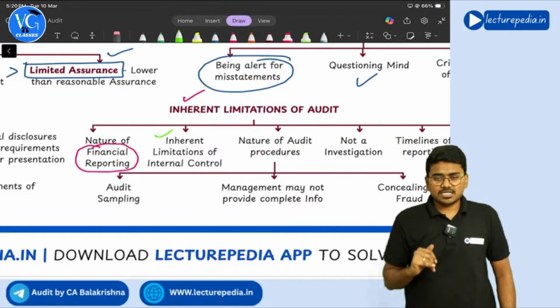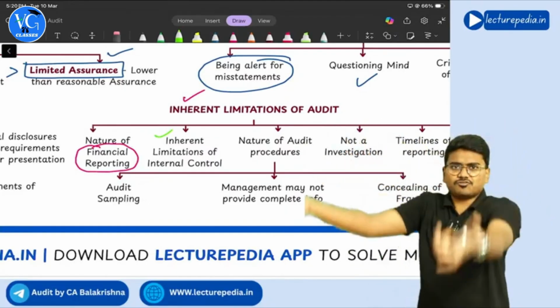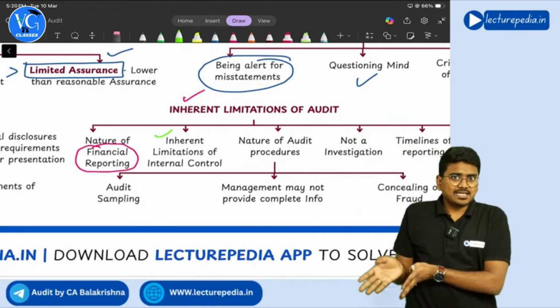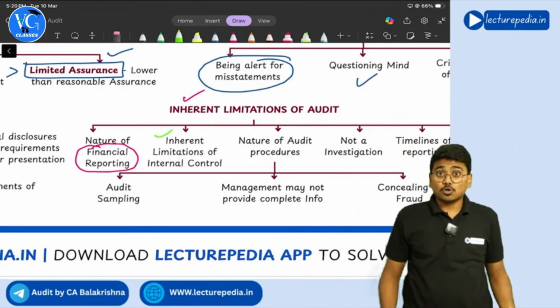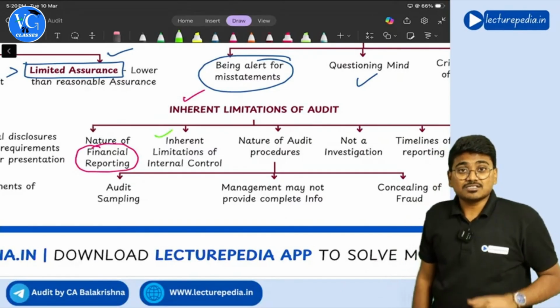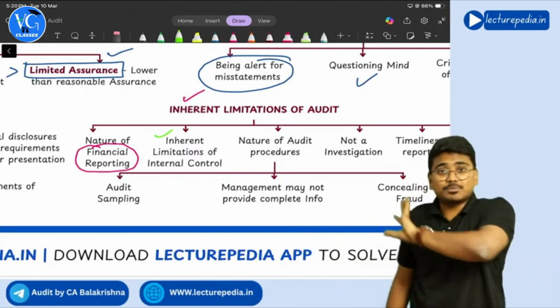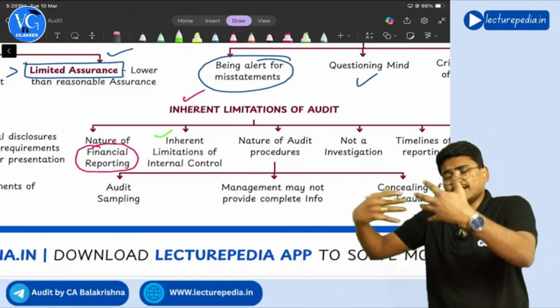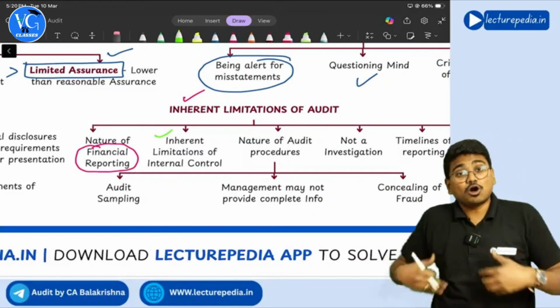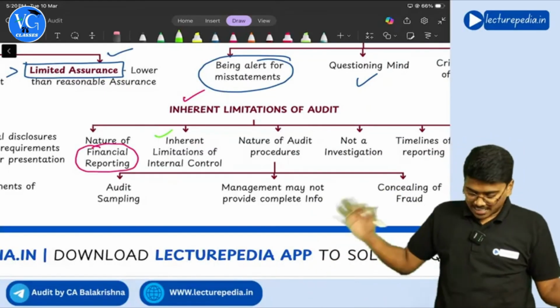Now, someone might come and put a kerchief on the CC camera and take away the cash. Did the CC camera identify who took away the cash? No. So even internal controls have inherent limitations because of which misstatements cannot be identified. However much audit you do, some misstatements will still be there in the financial statements. So the auditor cannot give absolute assurance.